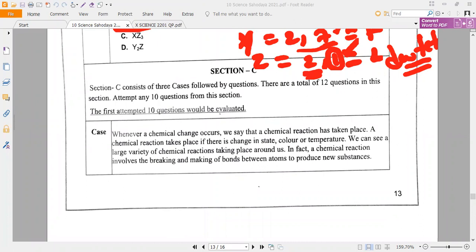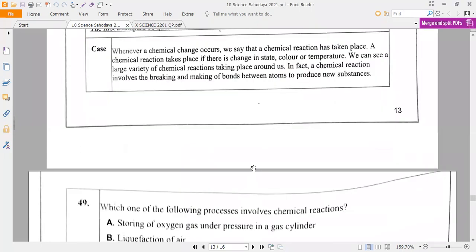Whenever a chemical change occurs, we say that a chemical reaction has taken place. A chemical reaction takes place if there is a change in state, color, or temperature. We can see a large variety of chemical reactions taking place around us. In fact, a chemical reaction involves the breaking and the making of bonds between atoms to produce new substances.